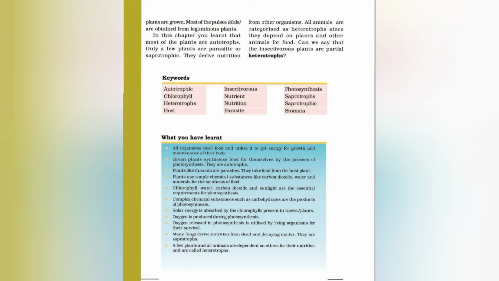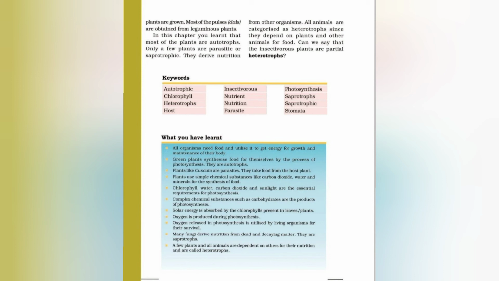Many fungi derive nutrition from dead and decaying matter. They are saprotrophs, and a few plants and all animals are dependent on others for their nutrition and are called heterotrophs. So students, this is all about this chapter, and I want to give you a quick revision of what we have learned in this chapter.